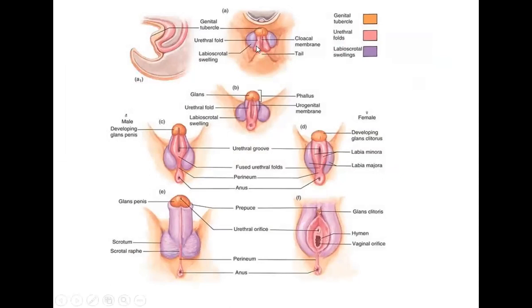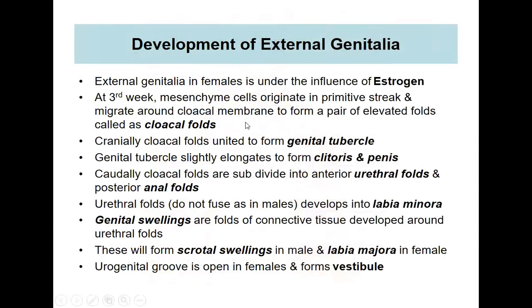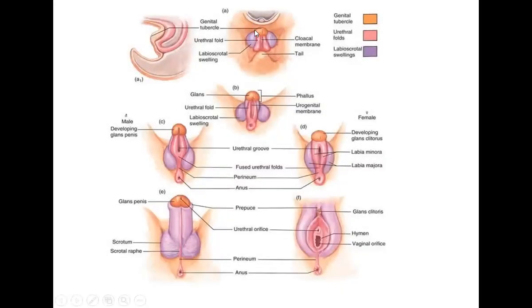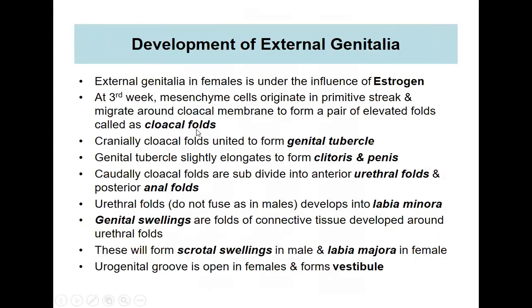If you see here, these are the cloacal membrane and the cloacal folds, and here will be the labioscrotal swellings on either side. These are formed at the third week. Cranially, the cloacal folds unite to form the genital tubercle. Cranially, it will form the genital tubercle. This is common initially, at the initial stages. We'll compare both the male and the female.